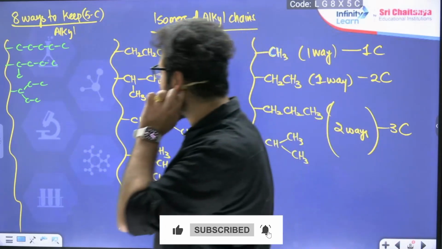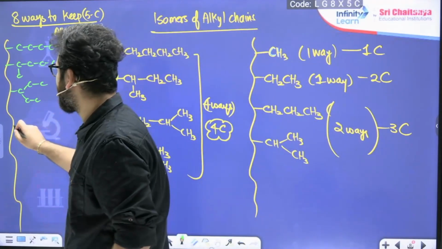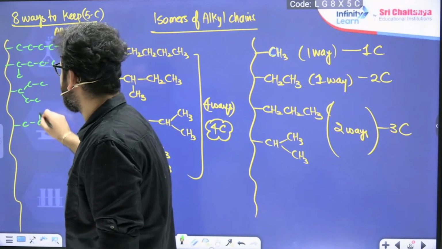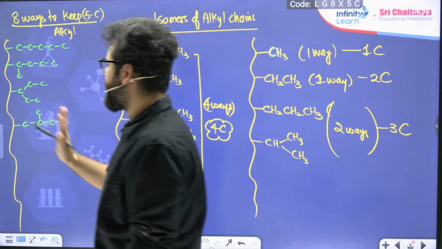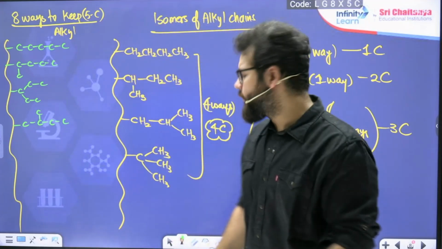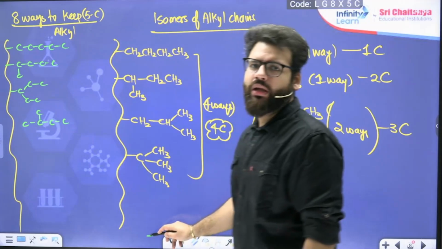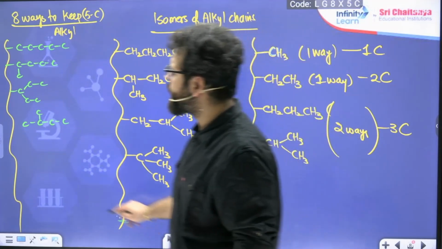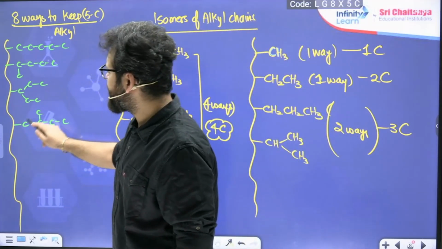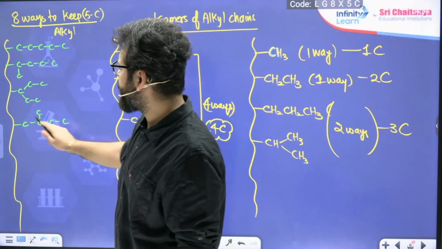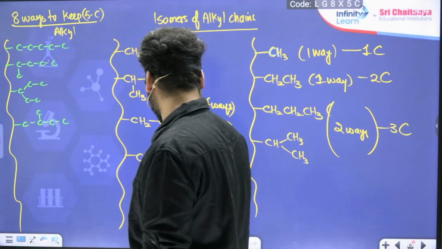Then we have another isomer of pentane, which is called isopentane, which can do attachment from different sides. This is what isopentane looks like, 2-methyl butane. Now it can have how many different ways of attachment? One way. This and this carbon would have the same attachment only. So 1 way, 2 way, 3 way, 4 way. 4 ways will be there.